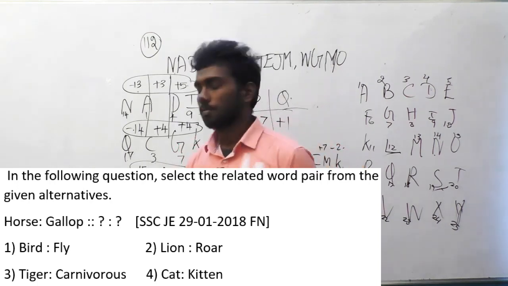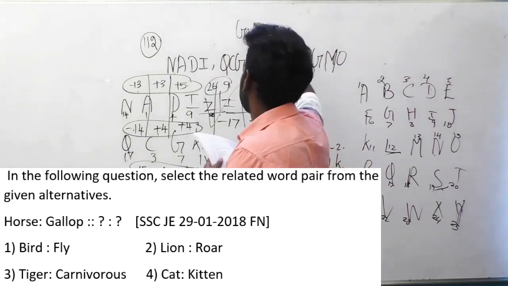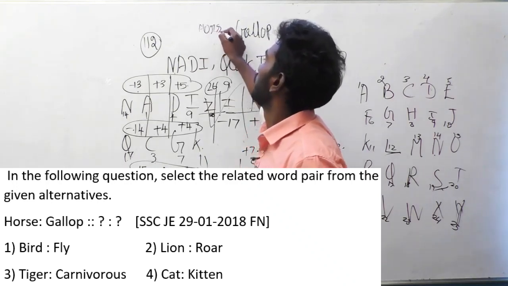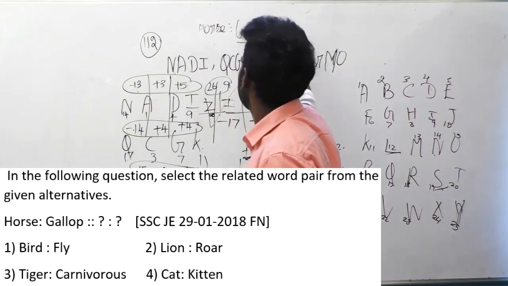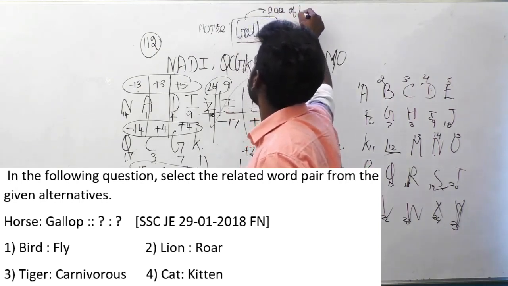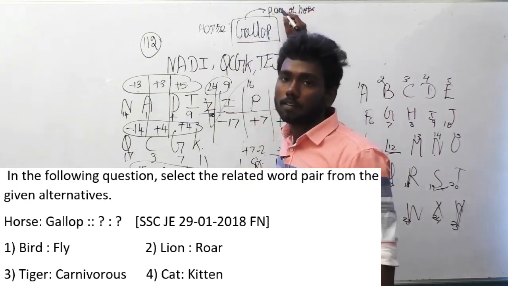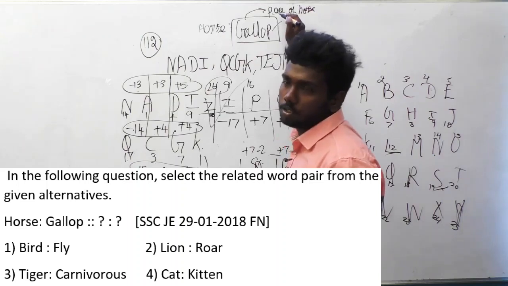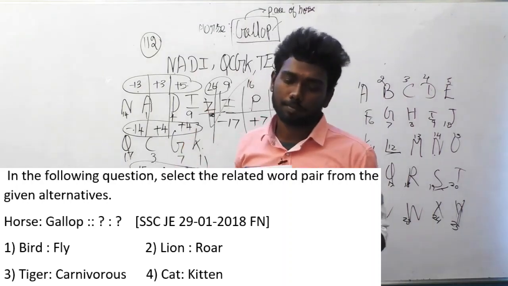Before selecting the answer option, you have to know the meaning of gallop. Horse is to gallop. You need to find the logic here. Gallop is the pace of a horse. What do you mean by pace? The speed. The speed at which the horse travels is known as gallop. So it is actually a movement of a horse. So we have to look for this relation in the options below.